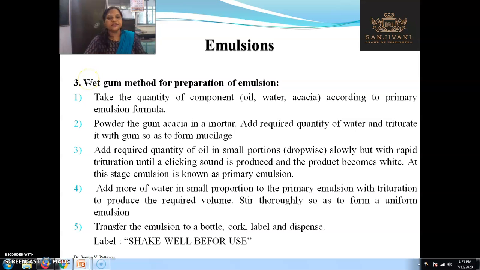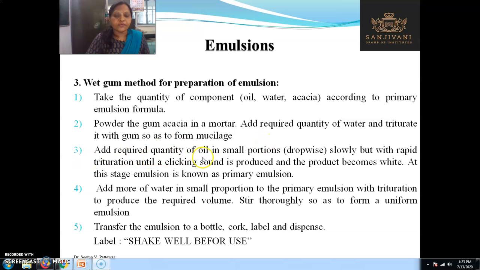Next, or third, method is the wet gum method for the preparation of emulsion. Take the required quantity of components, that is oil, water and acacia, according to the primary emulsion formula. Wet gum means you have to wet the gum. See the order of mixing. First you have to take gum acacia in the mortar, add the required quantity of water and triturate it with the gum so as to form the mucilage.